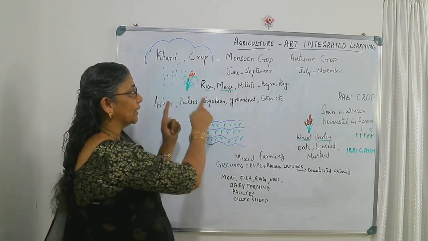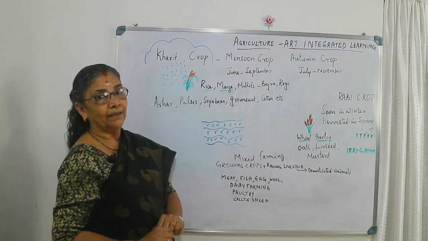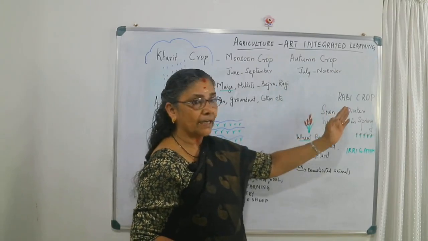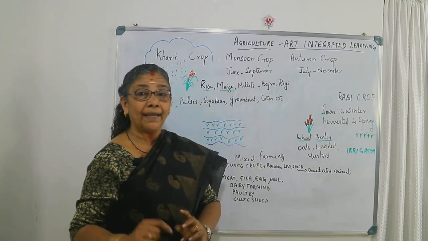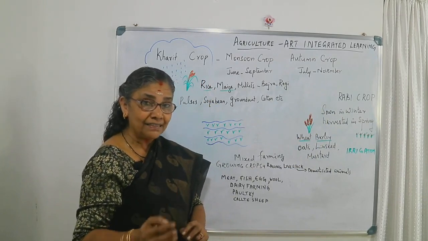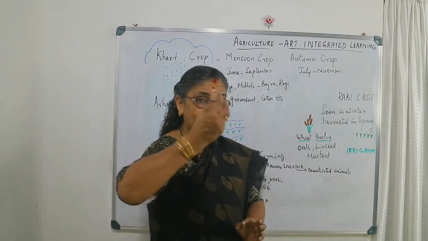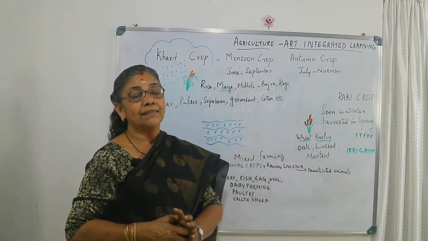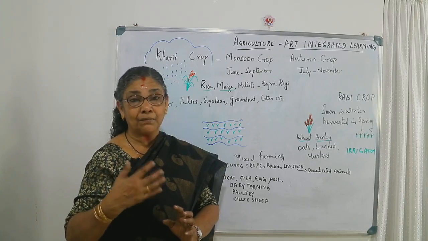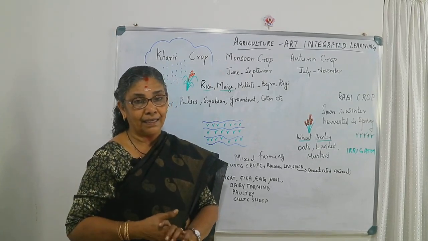In Himachal Pradesh, rice and maize are grown. Moving to the Rabi crop, it is sown in winter and harvested in spring. Seeds are started in the winter. Those areas are affected more by winter, with more snowy climate conditions.